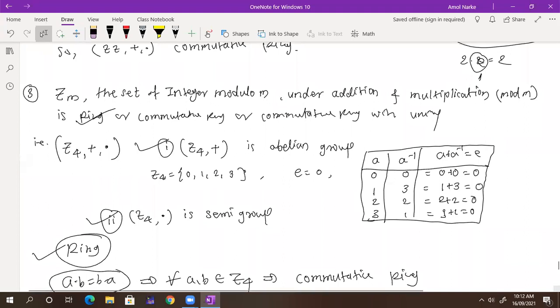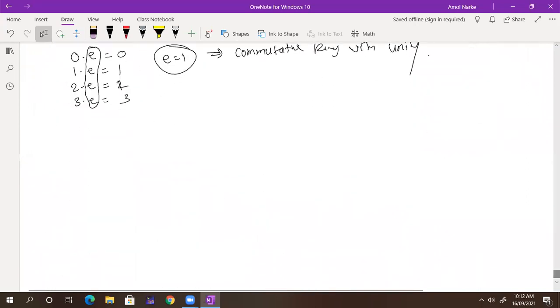Subring. We have the definition and examples here for the subring.